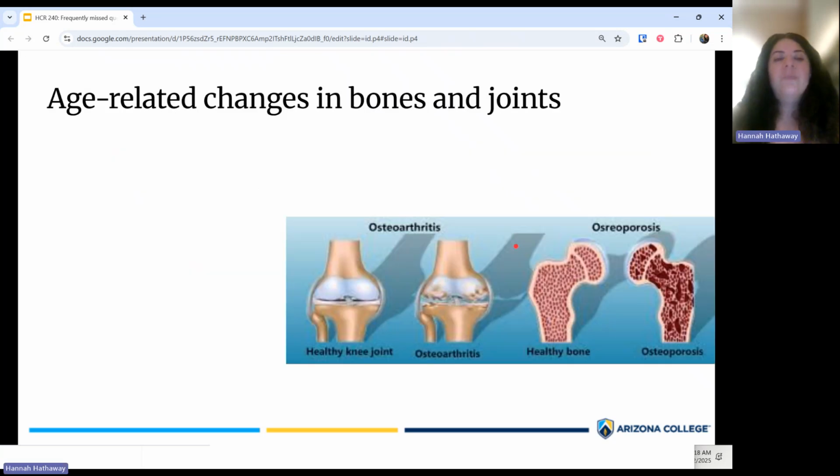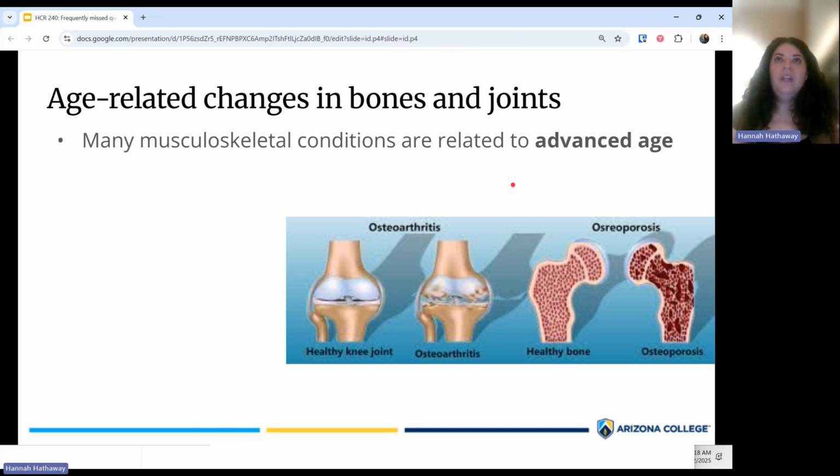Okay, another thing that's important to remember for this unit is a lot of the diseases and disorders have to do with age-related changes in bones and joints. So a lot of the risk factors for the diseases and disorders in this unit have to do with advanced age. In other words, as you get older, your risk of getting these diseases increases. And that's just because you're using your bones and your joints every single day. And so over time, the likelihood that something's going to go wrong or they're just going to wear out increases, right? This makes a lot of intuitive sense.